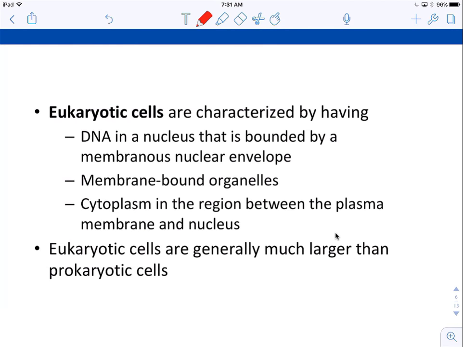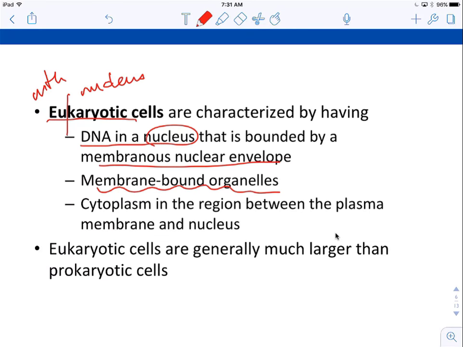All right, so now let's go to eukaryotic cells. So again, from the Greek, eu meaning with, and then karyo, again, we're going to use that to mean nucleus. So with a nucleus. So, oddly enough, eukaryotic cells have DNA in a nucleus that is bounded by a membranous outer envelope. So we're looking at membrane-bound organelles interior to the cell. Okay, the cytoplasm exists in a region between the plasma membrane and the nucleus. It's not throughout the whole cell.